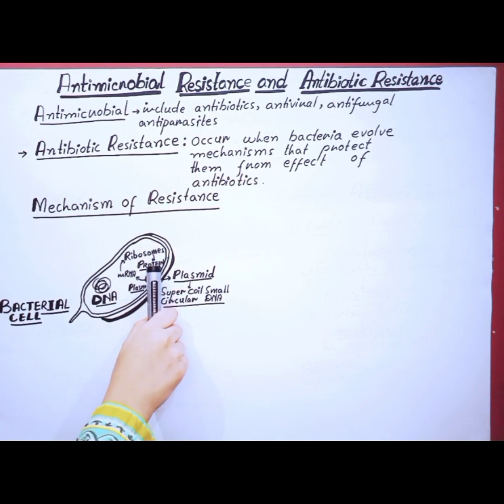Now these proteins are the enzymes. Enzymes are made up of proteins. These proteins will boost the bacterial cell to fight against the drugs, against the antibiotics. Here plasmids are responsible. We can say these plasmids are responsible for helping bacteria respond against the antimicrobial drugs.